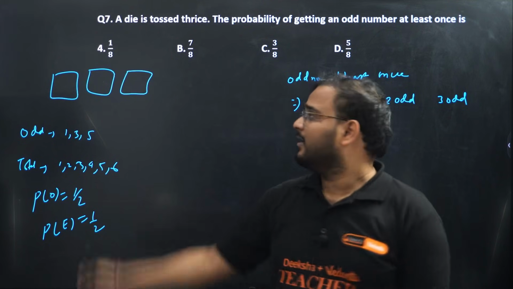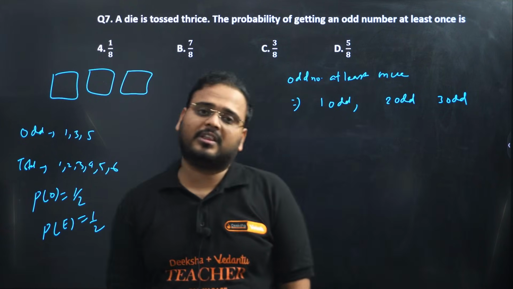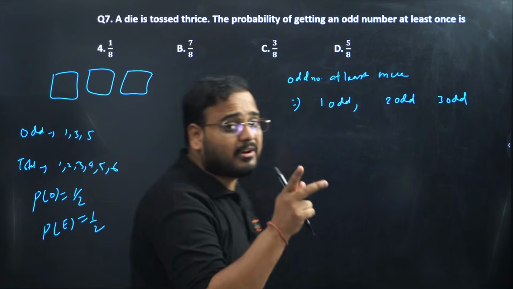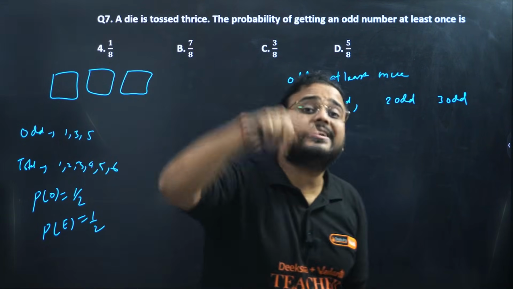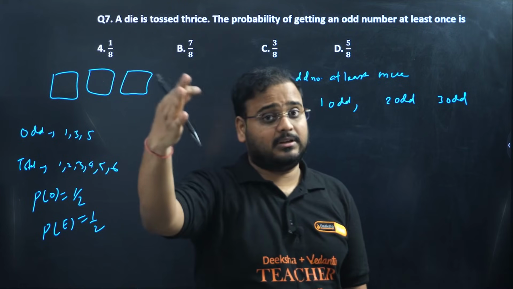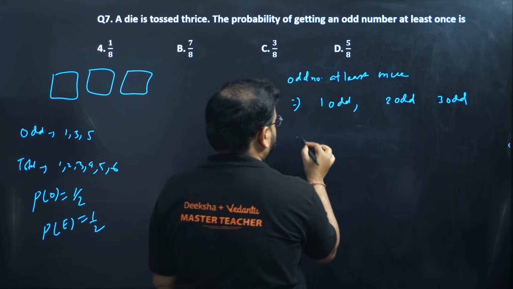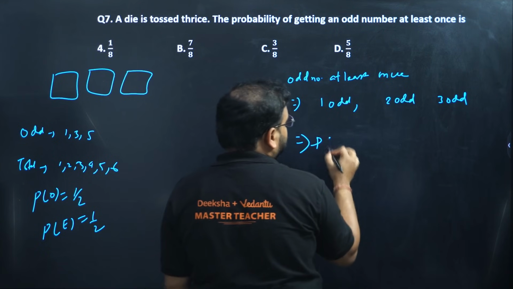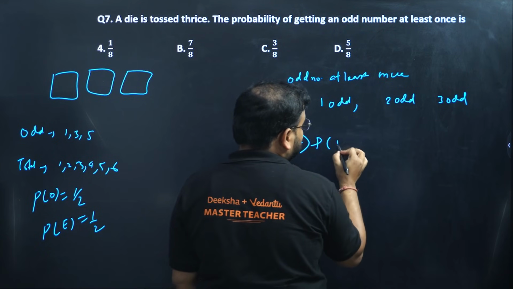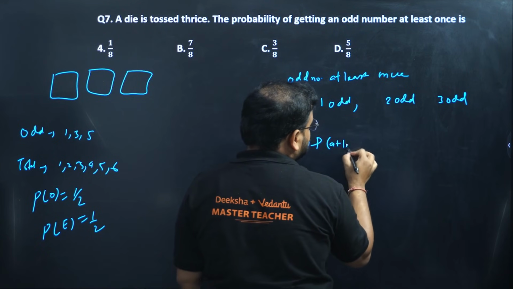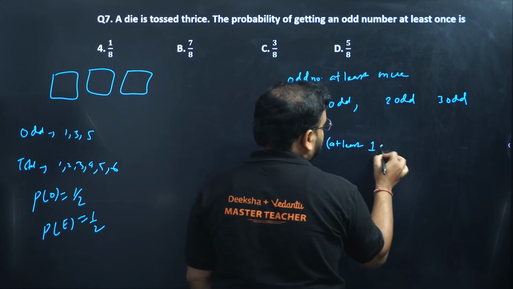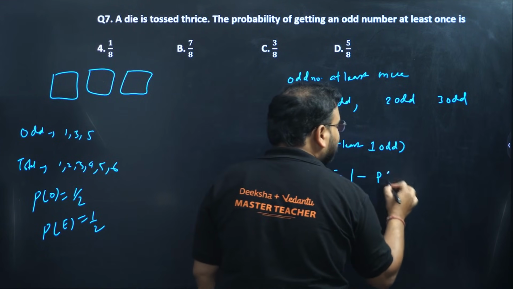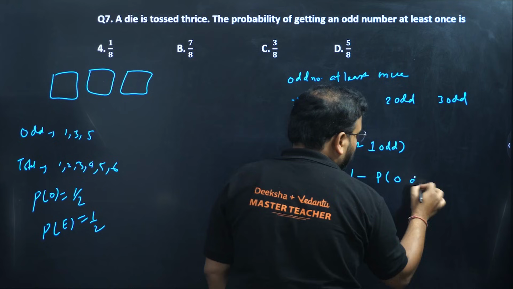Basic understanding of how the die is tossed to get odd and even is clear. I want at least 1, means 1 and more than 1. So 1, 2 and 3, but not 0. Means probability of getting at least 1 odd will be equal to 1 minus probability of getting what? 0 odds.